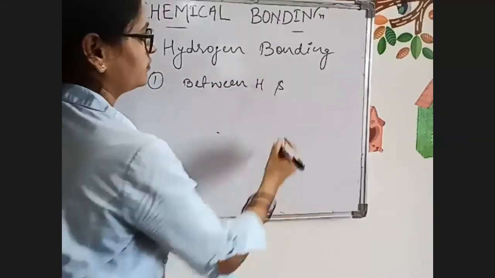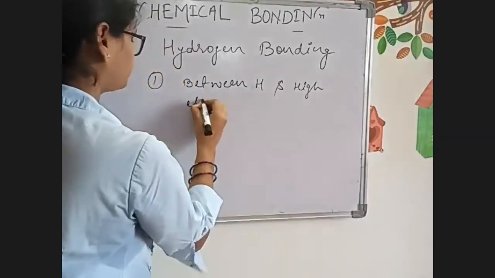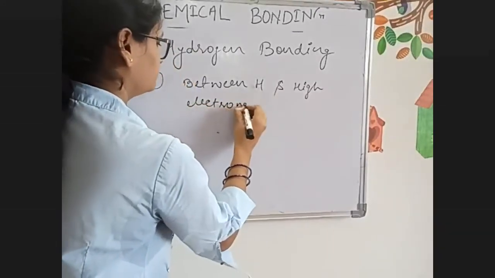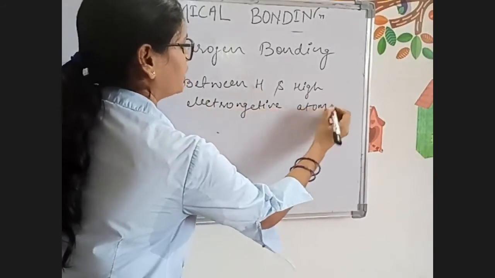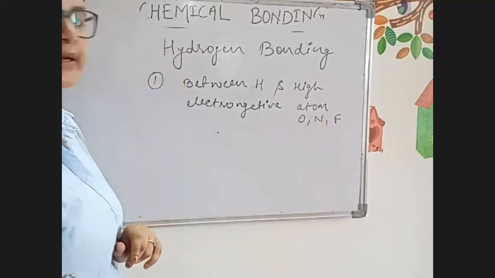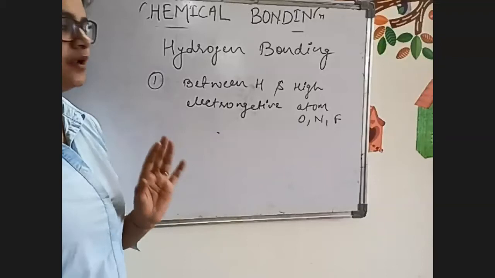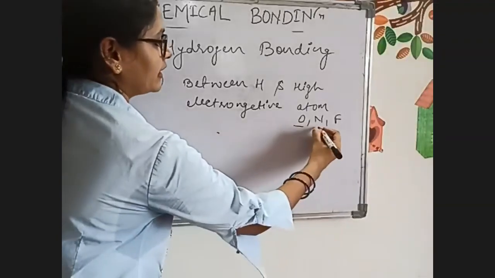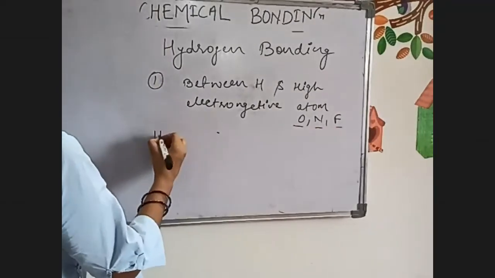and a highly electronegative atom like oxygen, nitrogen, and chlorine. So whatever examples we have studied till now will be containing oxygen, nitrogen, and chlorine. Now the second thing is